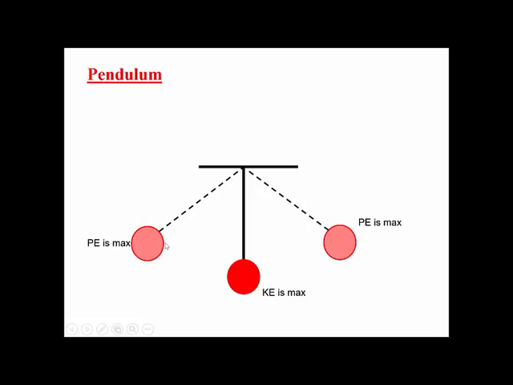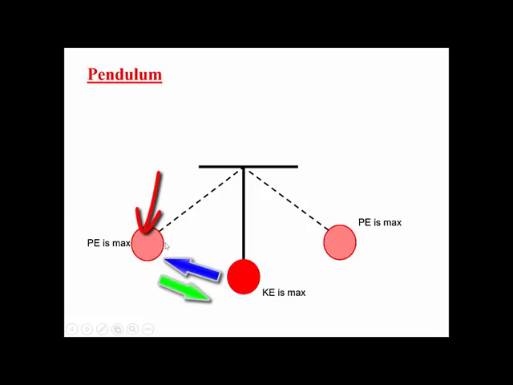Now suppose the pendulum is here. This is the ideal position of the pendulum. The pendulum is not moving, the pendulum is at rest. If I take this ball to one side and leave the ball, it will start oscillating from left to right like this. When the ball goes to one extreme, it stops for a very small moment, and then it comes back like this. Then it goes to the other end, stops for a moment, and comes back.